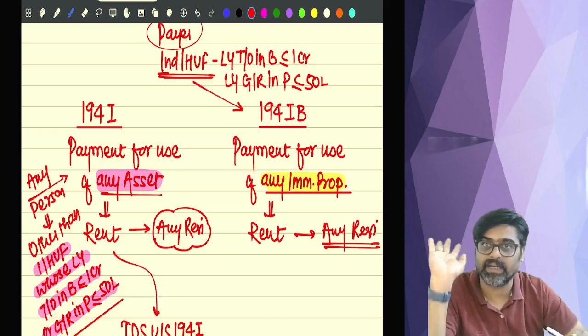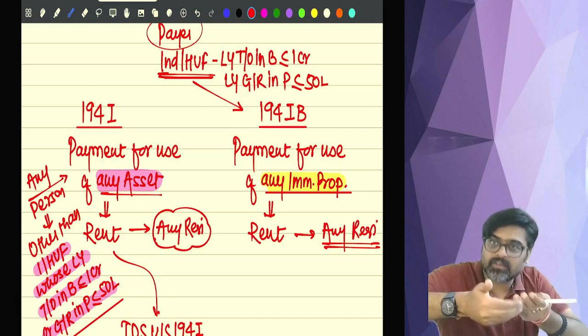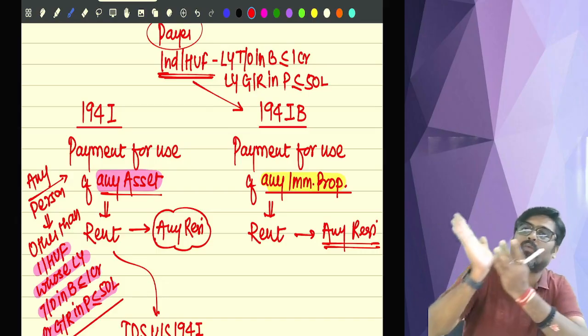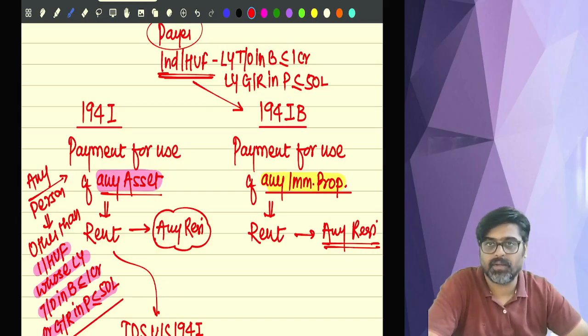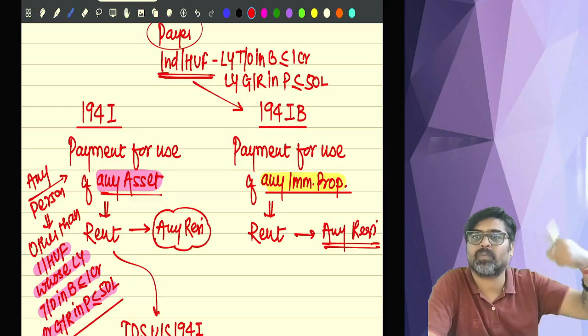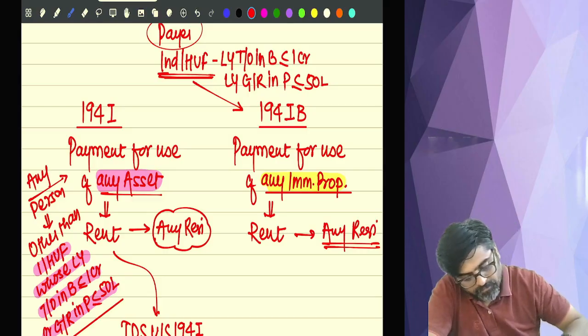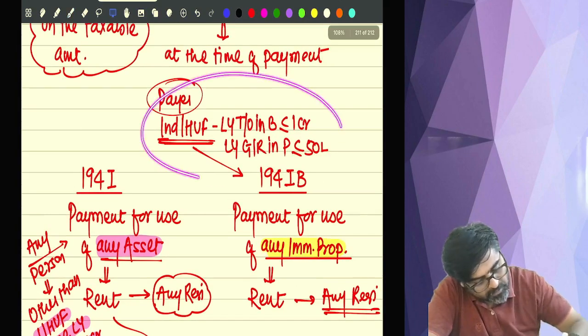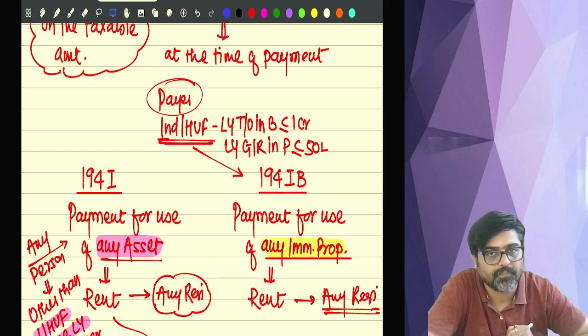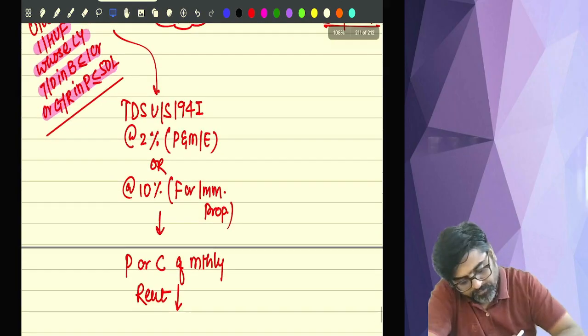Understanding? So this payer is excluded from 194I, but will be covered under 194IB. All the other payers will deduct TDS as per 194I. But if the payer is this type of person, then he will deduct the TDS under section 194IB. What was the threshold over here, guys?